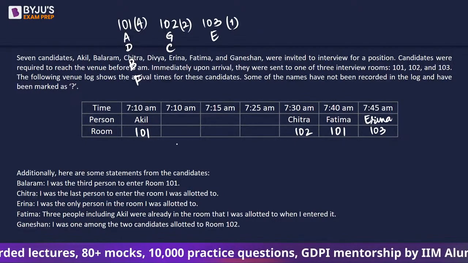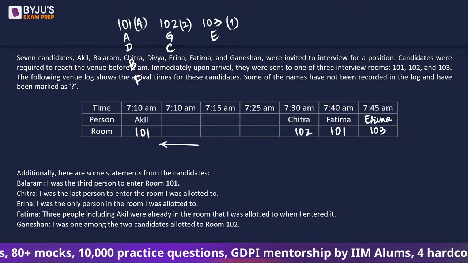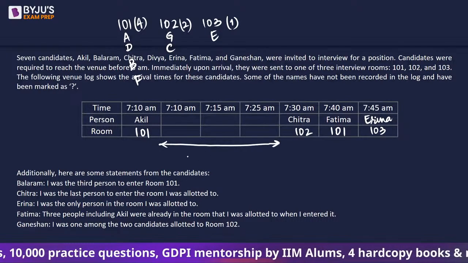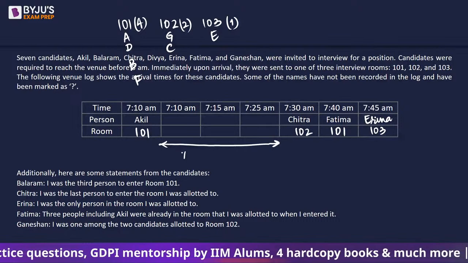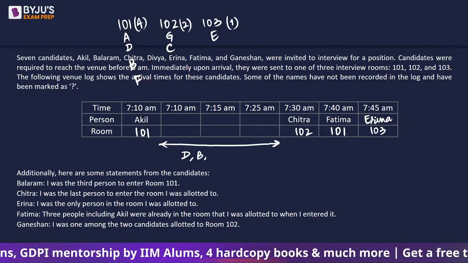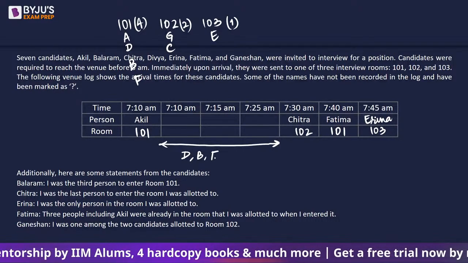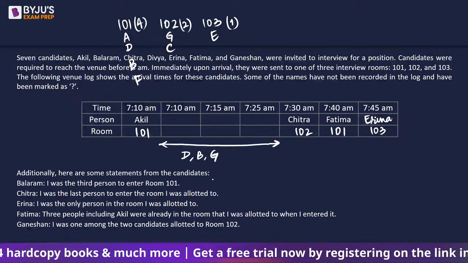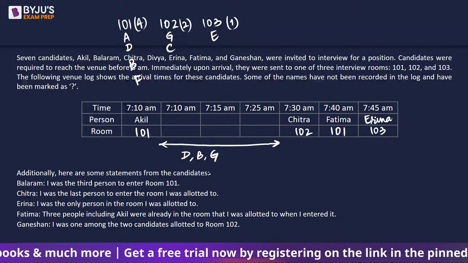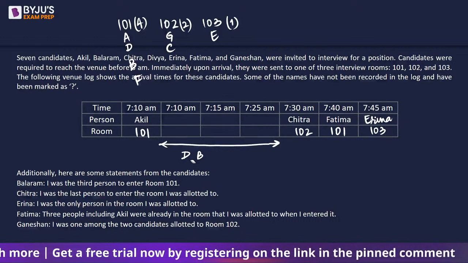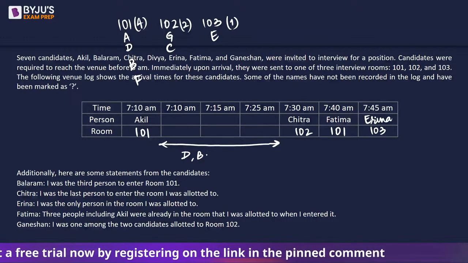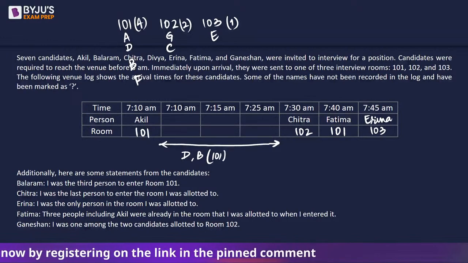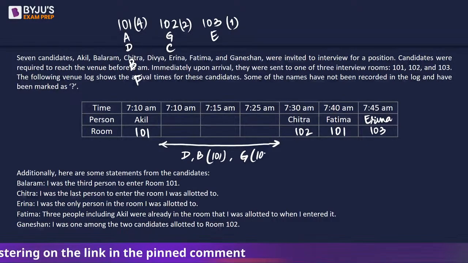Okay. Now, if we talk about the 3 people here, they are going to be Divya, Balram, and Fatima... Ganeshan, right? And Divya and Balram are going to be from room number 101, while Ganeshan is going to be from room number 102. In which order? No idea.